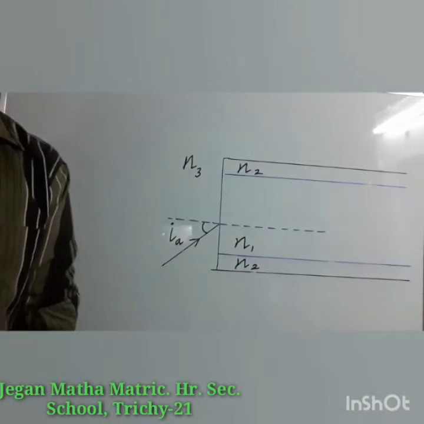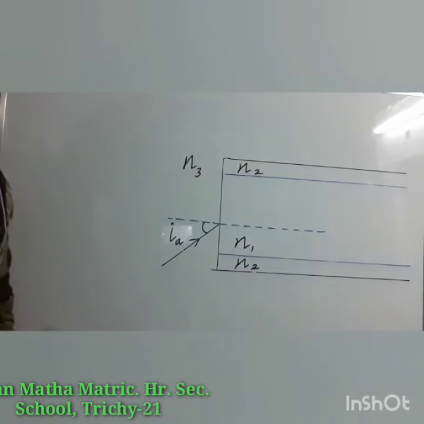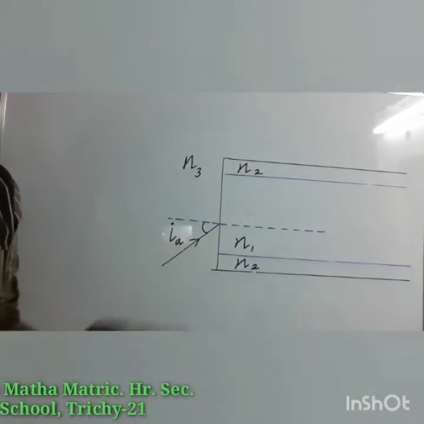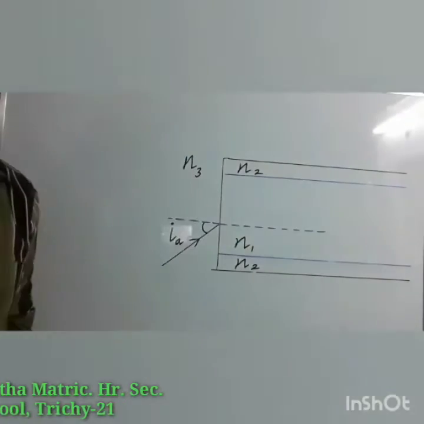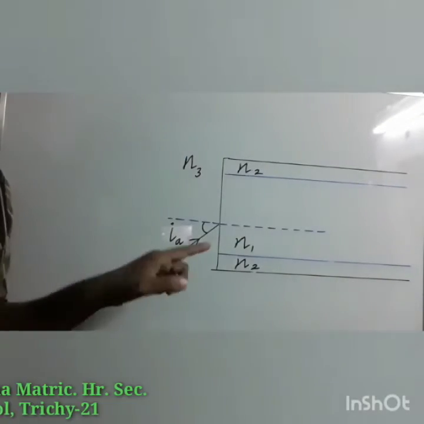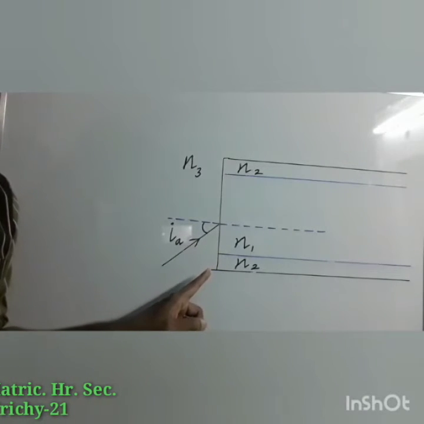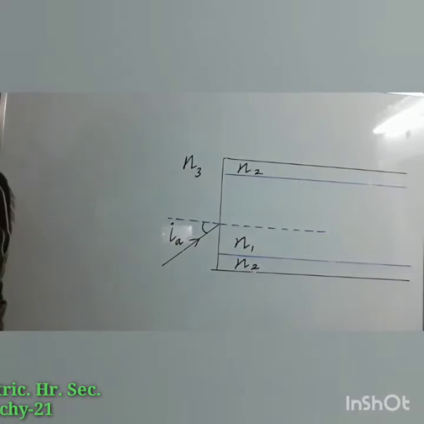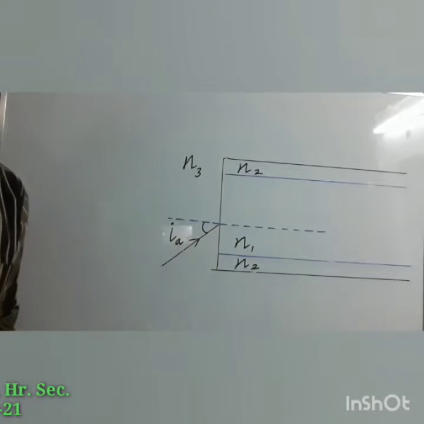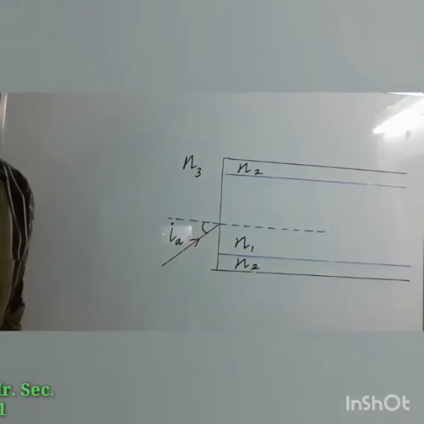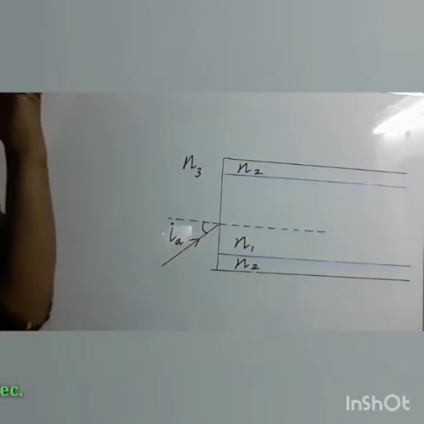Now we are going to find the acceptance angle in an optical fiber. To ensure the critical angle is incident at the core cladding boundary inside the optical fiber, the light should be incident at a certain angle at the end of the optical fiber while entering into it. That angle is known as the acceptance angle. That depends on the refractive indexes of the different media.